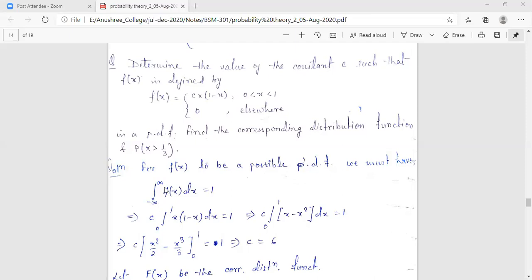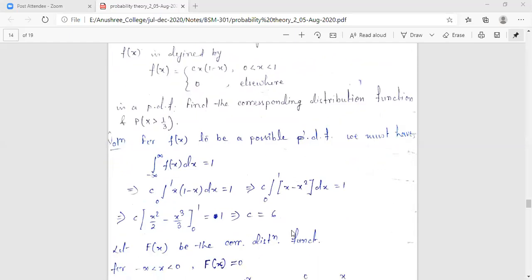Only the part from 0 to 1 contains a finite value; all other parts become 0. So I write the integral from 0 to 1 of cx(1 minus x) dx equals 1. This gives c times the integral from 0 to 1, and integrating, you will get the value of c as 6.